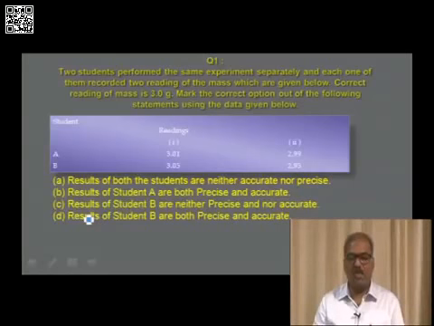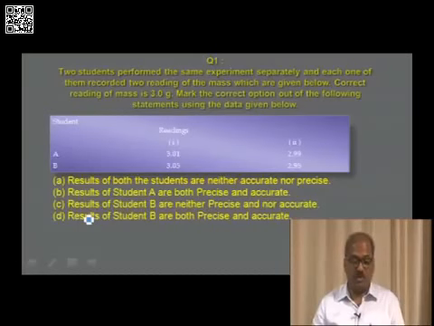Now we shall start with the questionnaire. The first question I have selected is already displayed on your screen. Two students performed the same experiment separately and each one of them recorded two readings of the same mass, which are given below. The correct reading of mass is 3.0 gram. Mark the correct option out of the following statements using the data given. Student A finds the values 3.01 and 2.99. Student B finds the values 3.05 and 2.95.